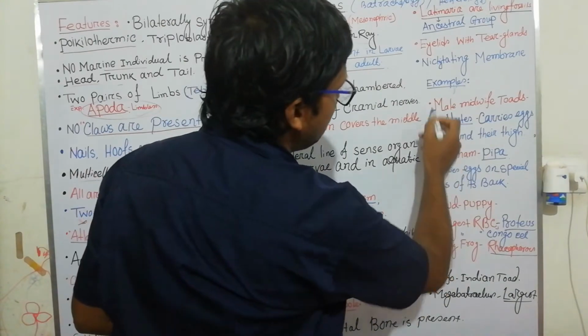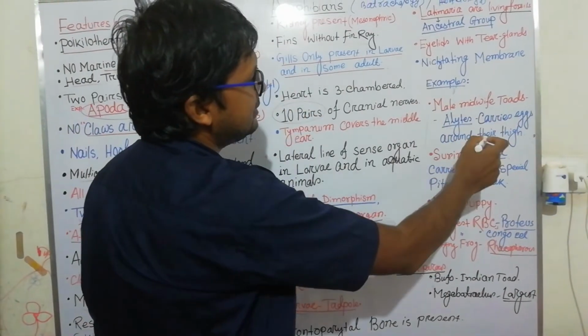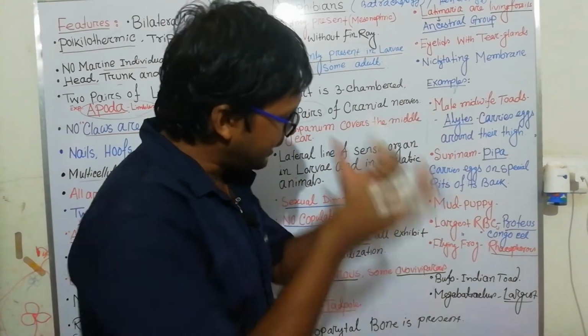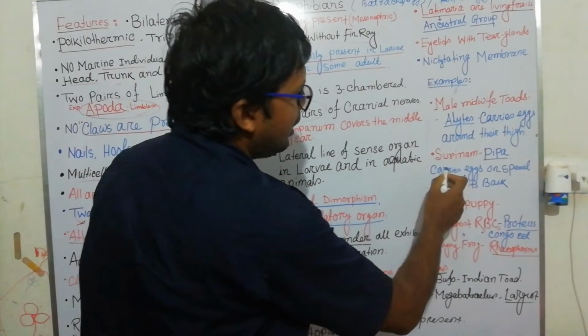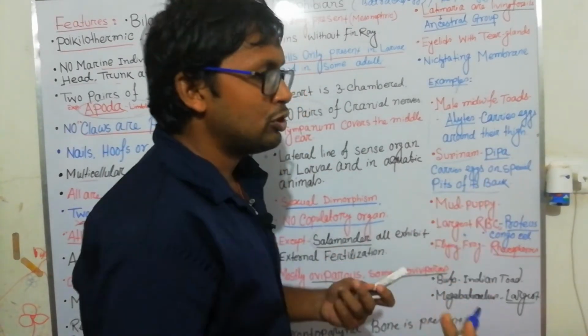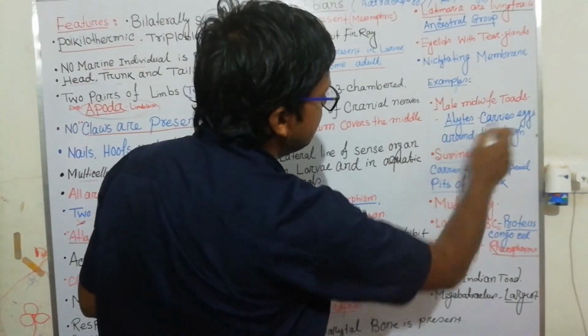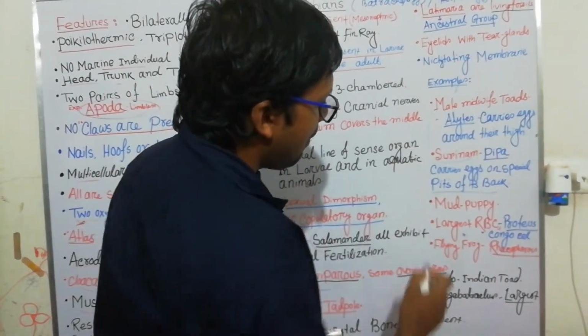Examples you have to know: male midwife toad, Alytes. Lots of examples are in the description as a PDF. You have to know Suriname pipa carries eggs in special pits on the back, and the male midwife toad, Alytes, carries eggs around its thigh. Mud puppy.